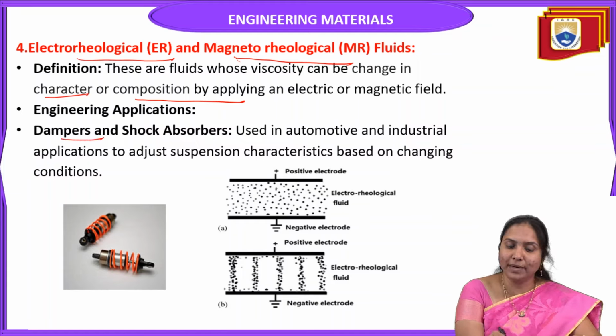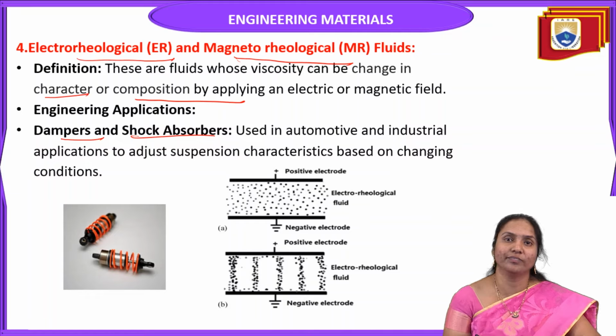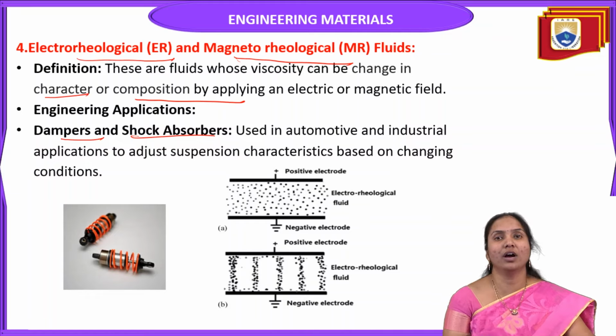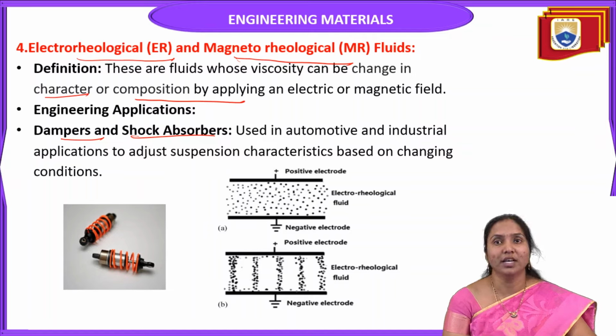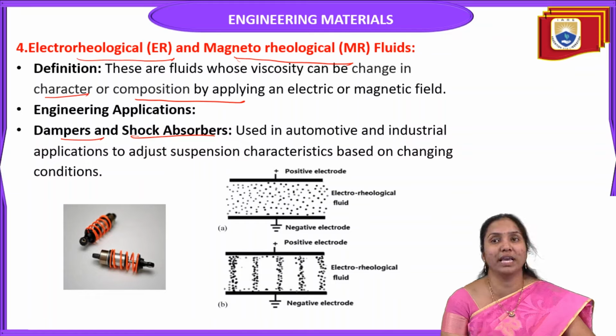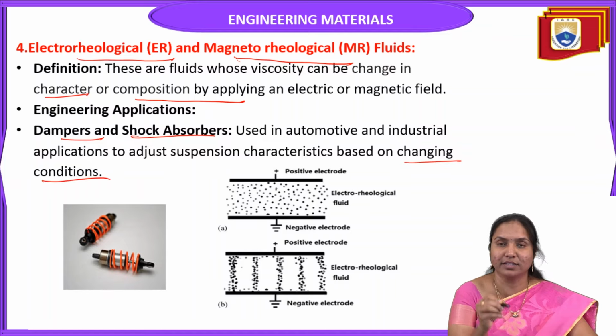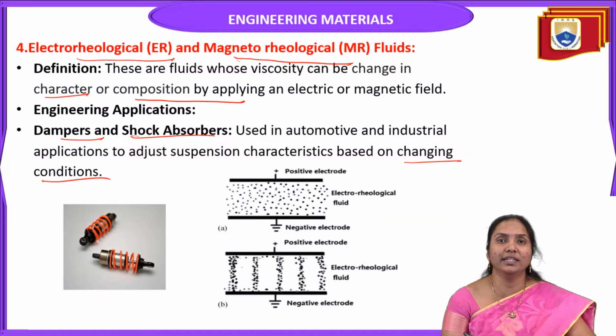They are used in dampers and shock absorbers, in automotive and industrial applications. Dampers and shock absorbers are the best examples of these fluid materials. They are generally used in automotive and industrial applications to adjust suspension characteristics based on changing conditions.